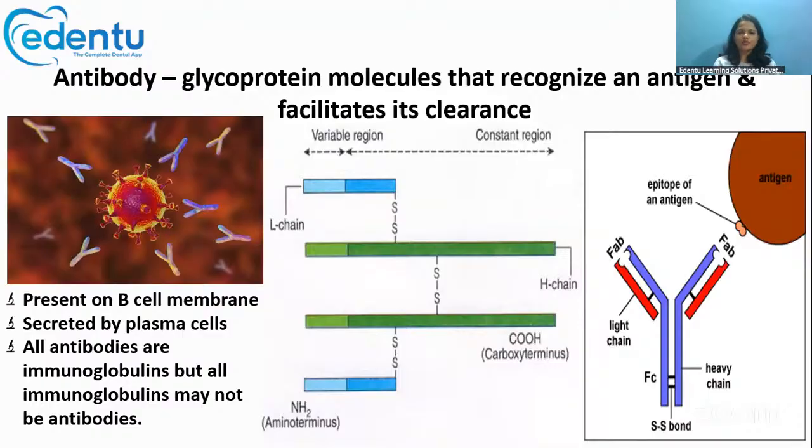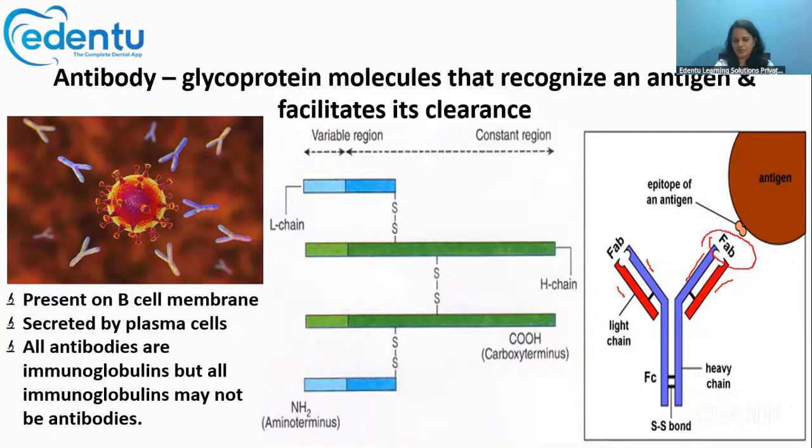They are glycoprotein molecules that recognize the antigen and facilitate the clearance of the antigen. They are mainly present on the B cell membrane and are secreted by the plasma cells. If you look at the structure of an antibody, it has two light chains, the red colored ones, and two heavy chains, the lavender colored ones. At one end, there is an antigen binding portion.